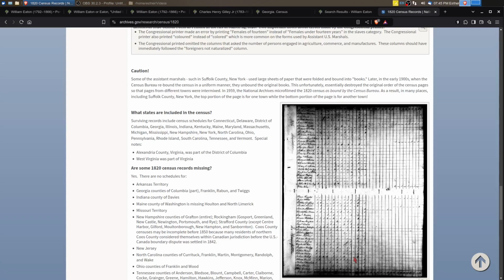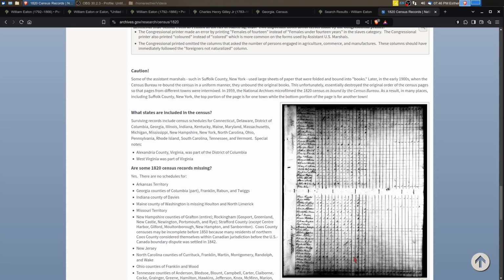And so the moral of the story is you can't make any assumptions about locations. You've got to be very much aware that locations could be wrong and that people who are next to each other in the census may not have been anywhere near each other.